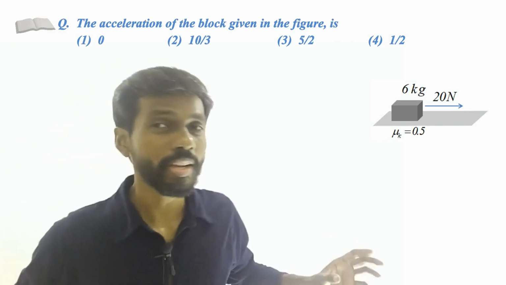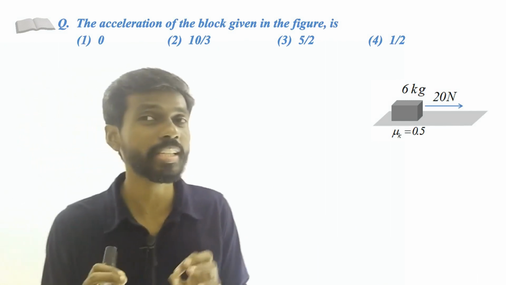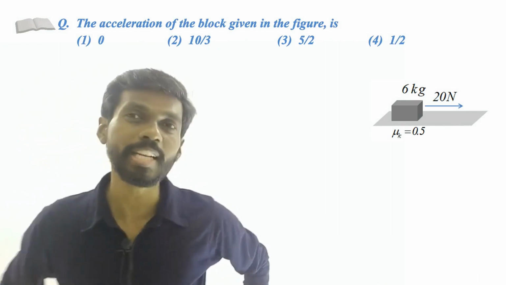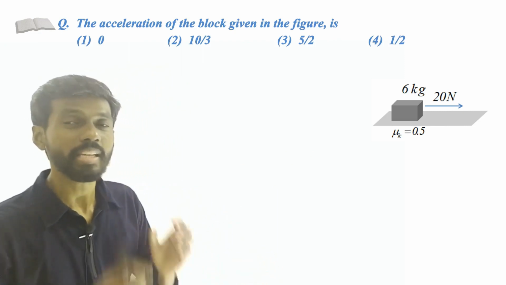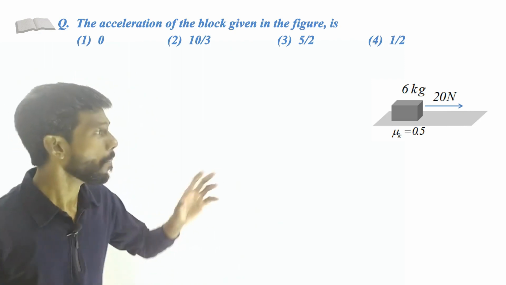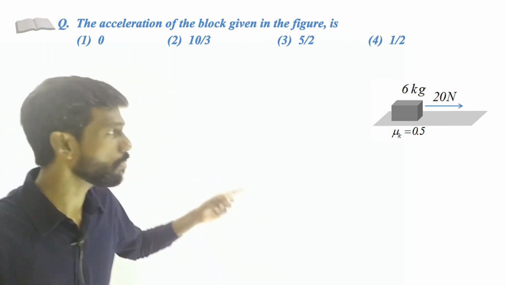Here again we have a block, and a force is acting on this block in the horizontal direction. We have to check first of all whether this block moves or not. For that we have to find the limiting friction. What is the limiting friction formula? That is mu s, the coefficient of static friction, multiplied by the normal reaction. But that is not given in the question, right? Mu s is not even given in the question. Only mu k is given.